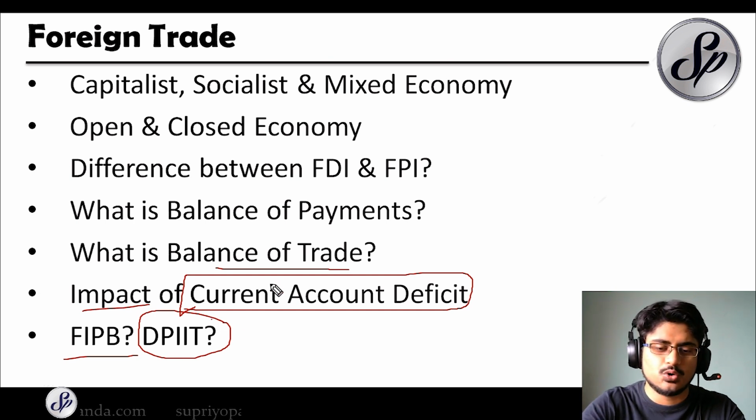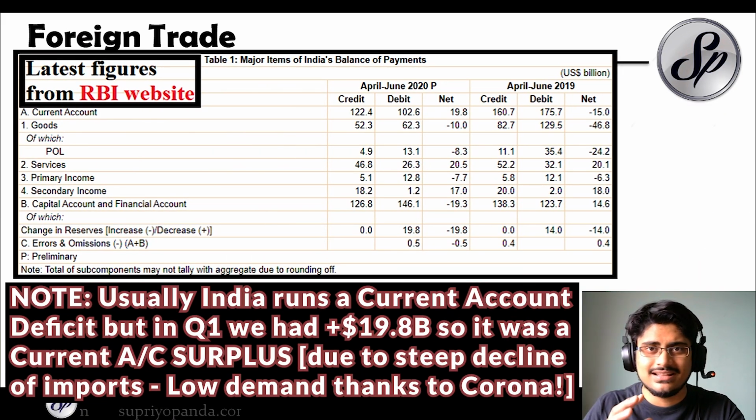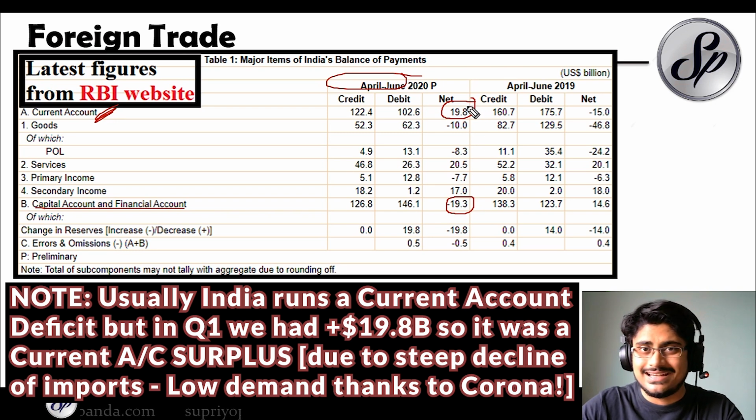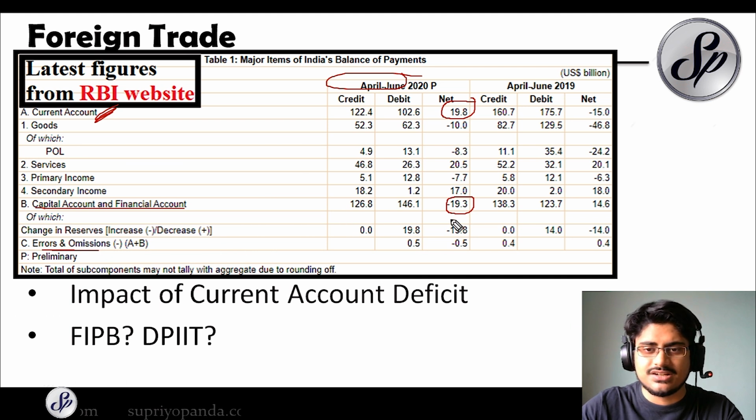And I have also taken another data set from the Reserve Bank of India website to help you understand the BOP. As you can see over here, these are the latest figures for the April to June period. The current account of India, as you can see, has a net amount of $19.8 billion, and for the capital account and the financial account, you can see minus 19.3. So the net effect is that there is a slight shortfall. We do not have it entirely zero. So the RBI has accounted for errors and omissions and the change in reserves and calculated it to make it minus 19.8.